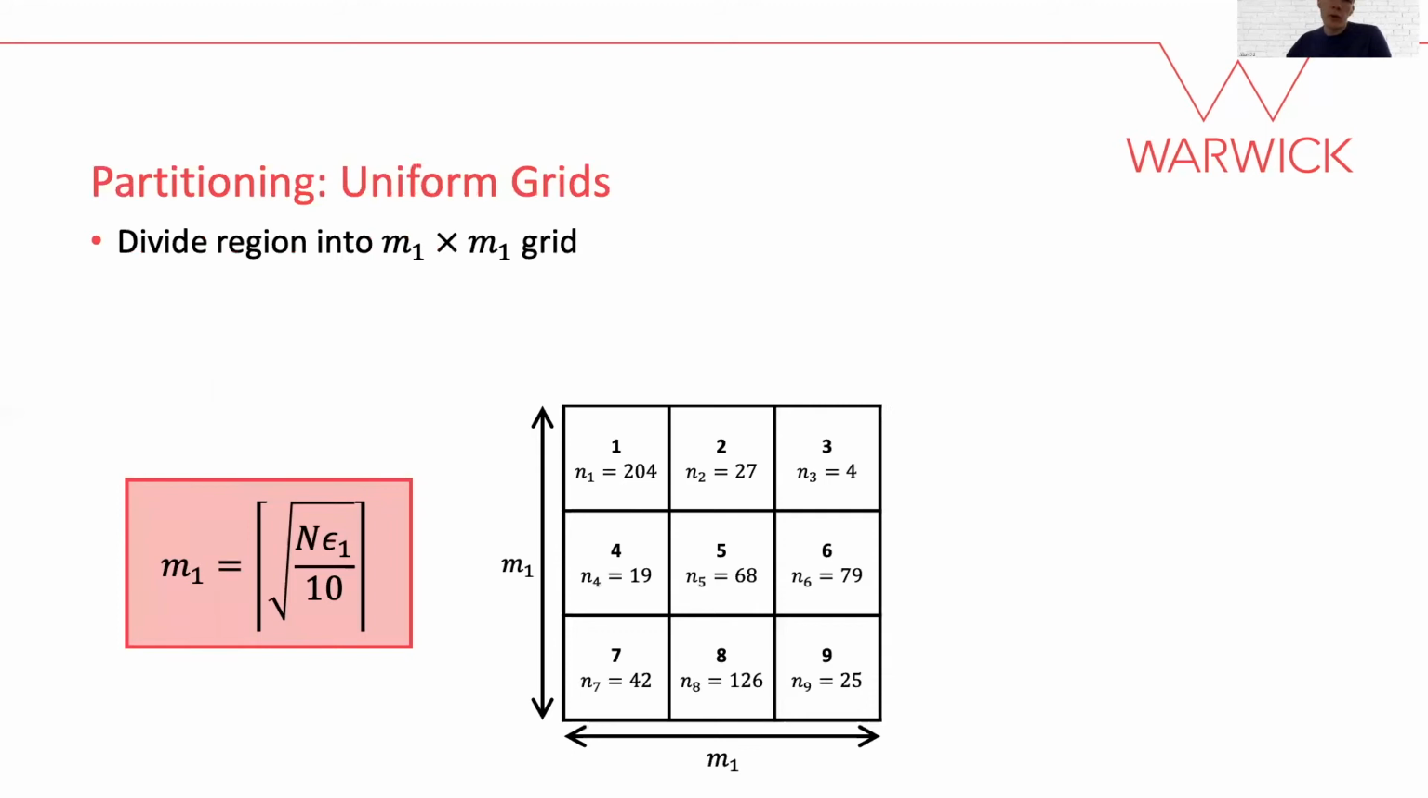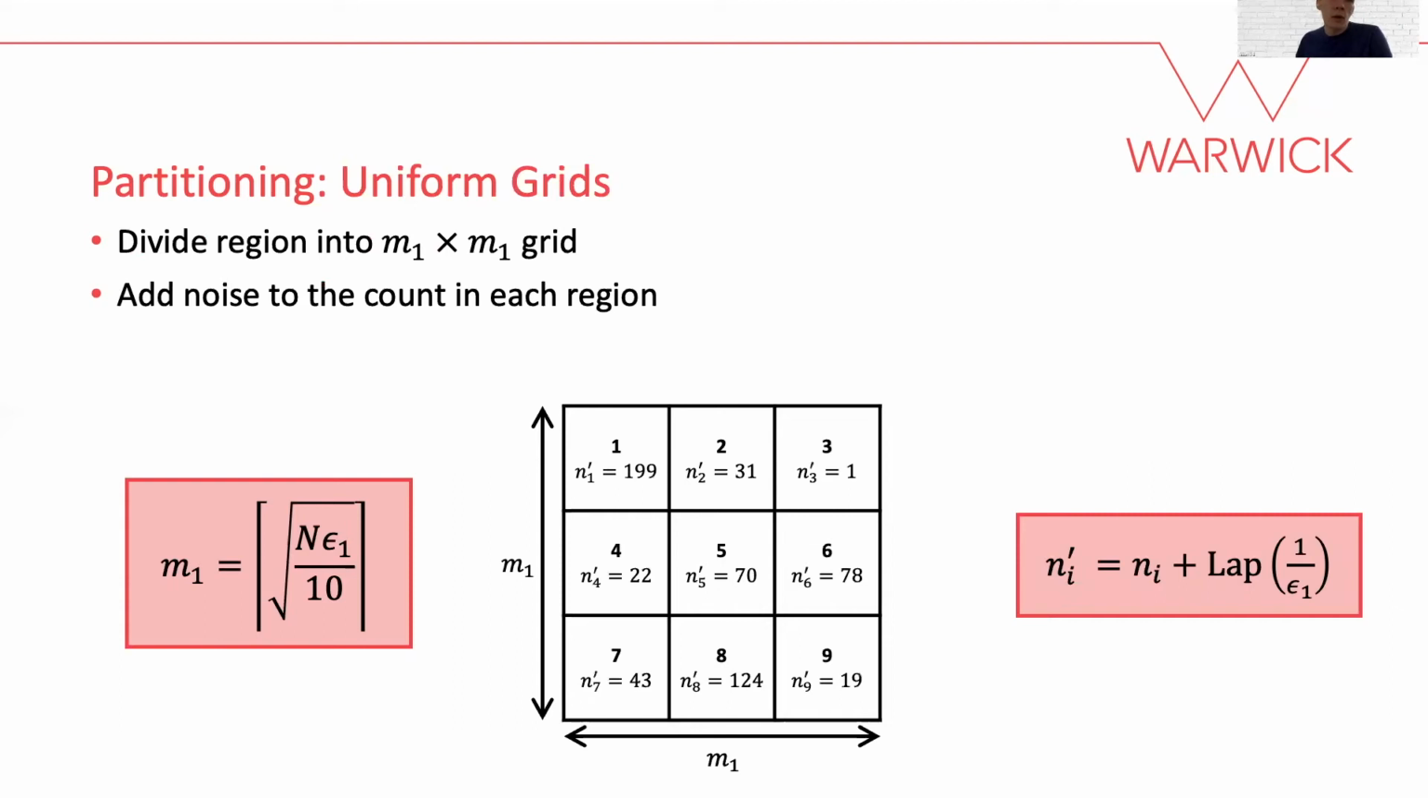With our uniform grid approach, we divide the region into a grid with dimensions determined using the guideline shown here. We then obtain the number of real points in each region. We then add random noise to the count in each region, as shown here. This completes the uniform grid approach.